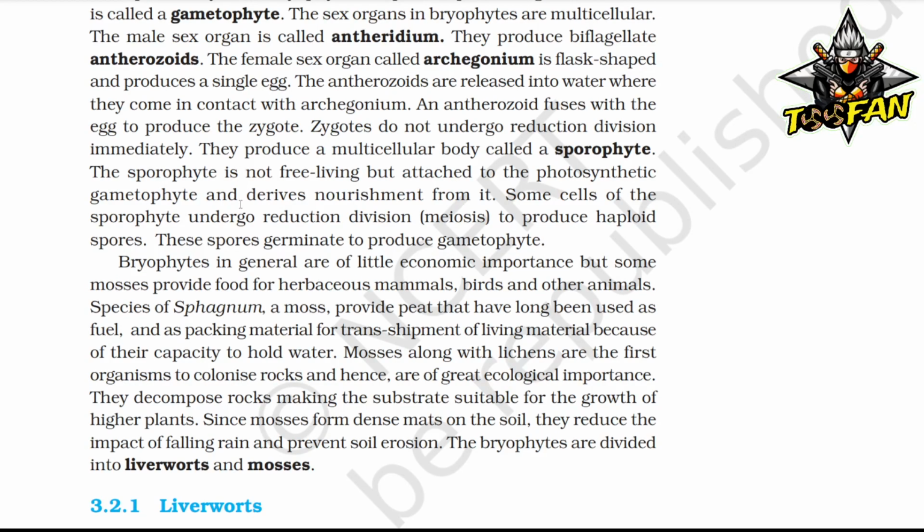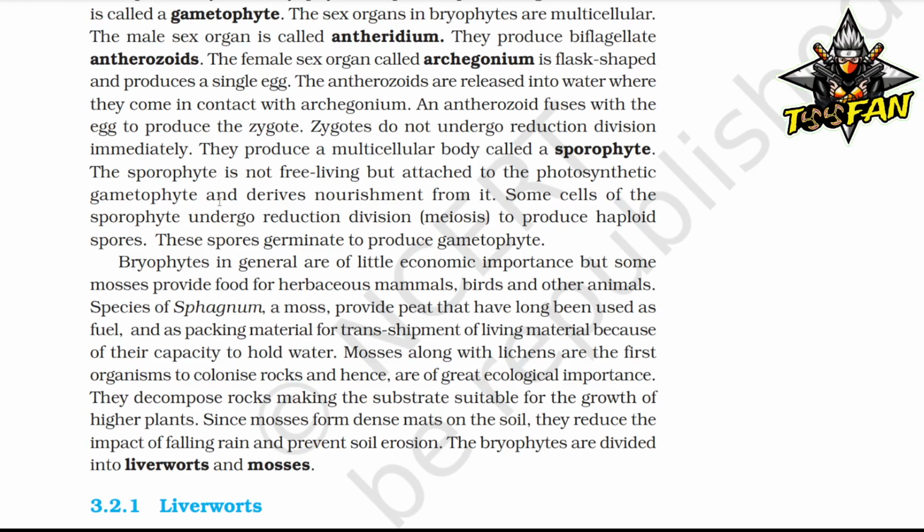Bryophytes in general are of little economic importance, but some mosses provide food for herbivorous animals, birds, mammals, and other animals. A species of Sphagnum, a moss, provides peat that has long been used as fuel and as packing material for transshipment of living material because of its capacity to hold water.